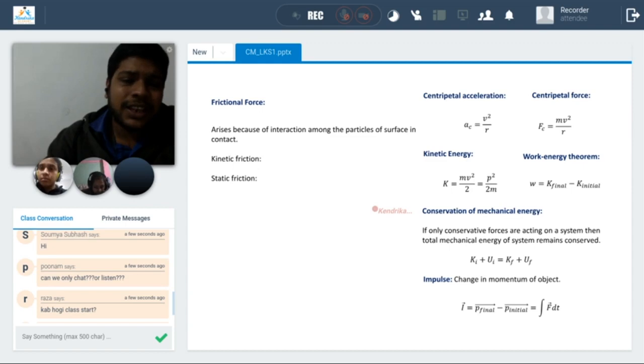So for that, I think it is better to make an assignment sheet. That sheet will be easier to communicate, and you will be able to solve it in a very specific way. There is some limitation with online classes. We can't write or solve here. There is an option for a whiteboard, but it is difficult to solve problems on it. So first of all, I will make a PDF copy of the assignment sheets and share it with you.